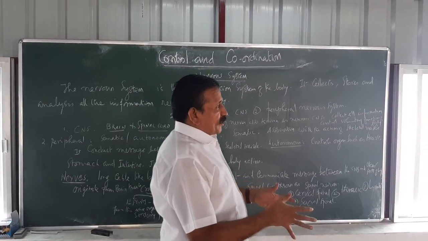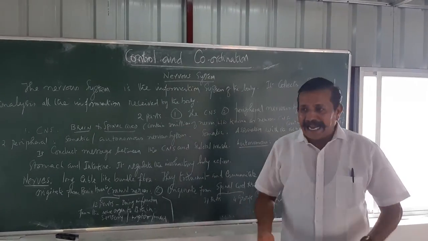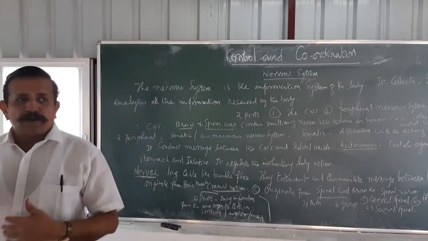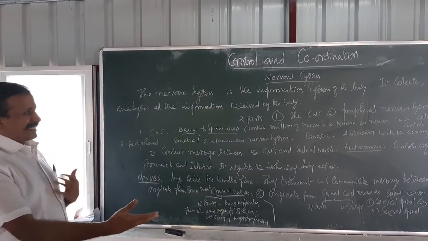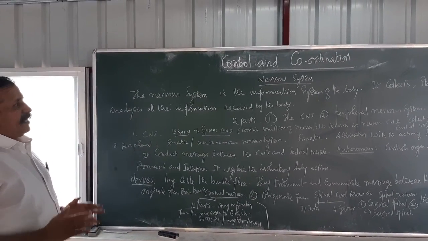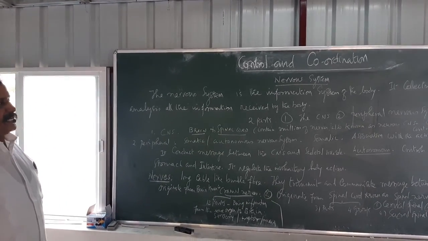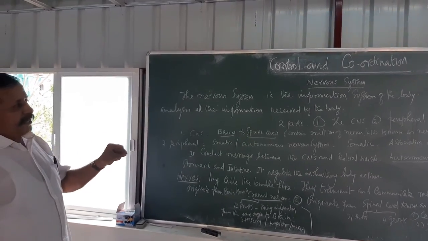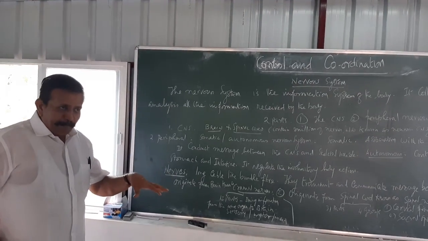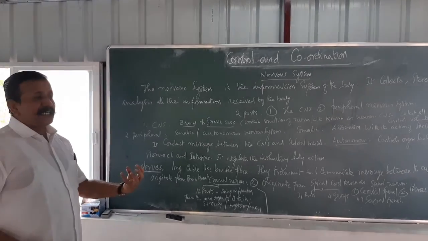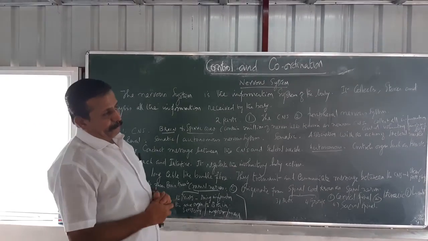All the information is collected and analyzed, and on that basis the nervous system reacts. The nervous systems are completely designed by nature. It collects, stores and analyzes all the information received by the body.